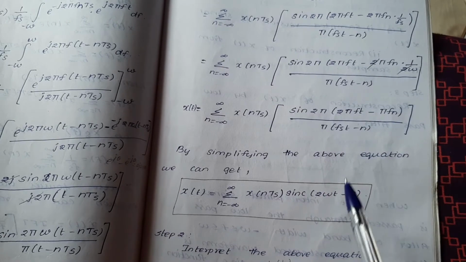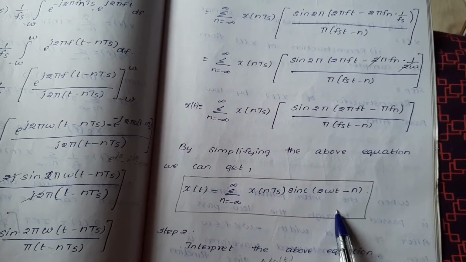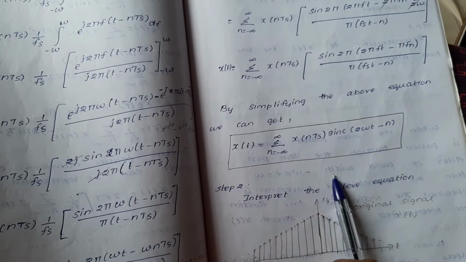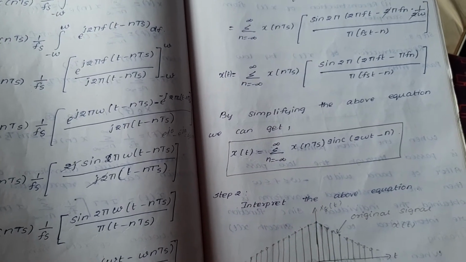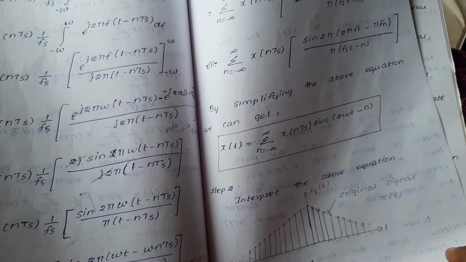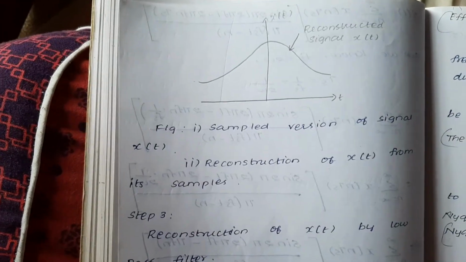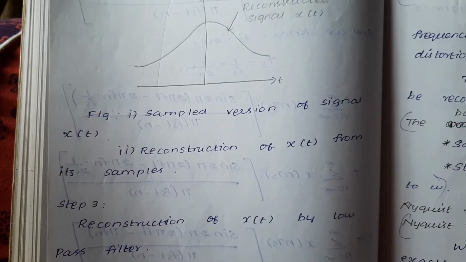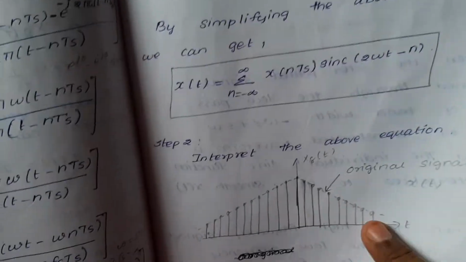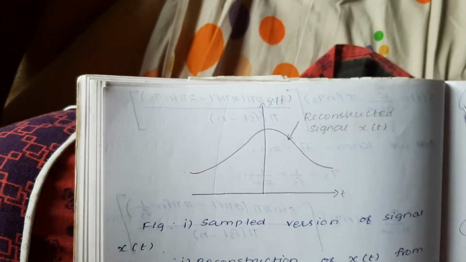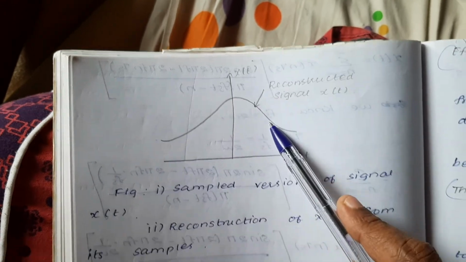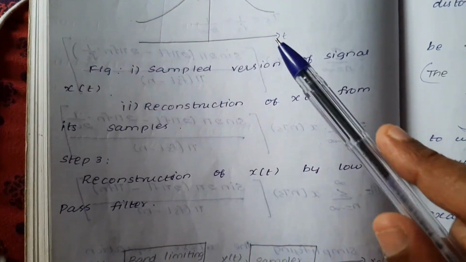Next, we want to reconstruct the signal, correct? So interpret the above equation. After interpreting, we get the sampled version of the given signal, and this is the reconstruction of the signal. After removing the samples we get the original signal.